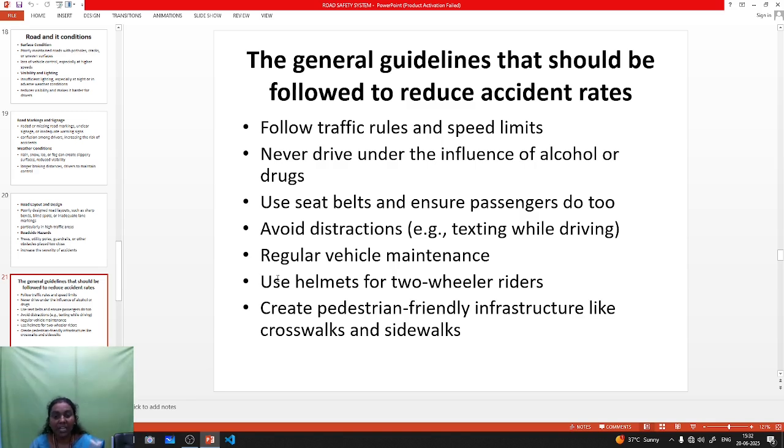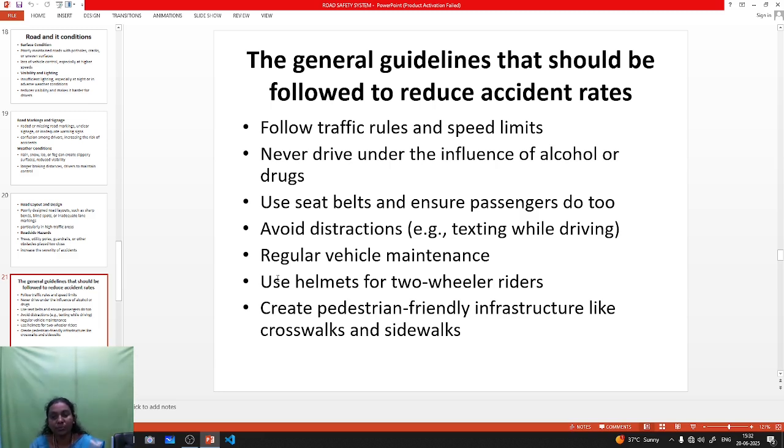Okay. Next one is regular vehicle maintenance. At home also you have motorbikes or cars. So you must follow regular maintenance, every 6 months or 1 year, you must maintain your vehicle. Most of the accidents due to this type of reason will be reduced.